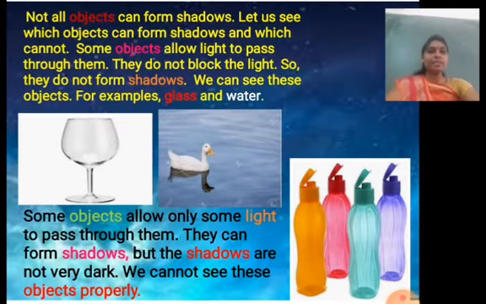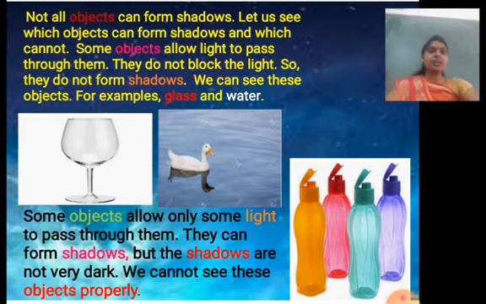Not all objects can form shadows. Let us see which objects can form shadows and which cannot. Some objects allow light to pass through them. They do not block the light, so they do not form shadows. We can see these objects. For example, glass and water.